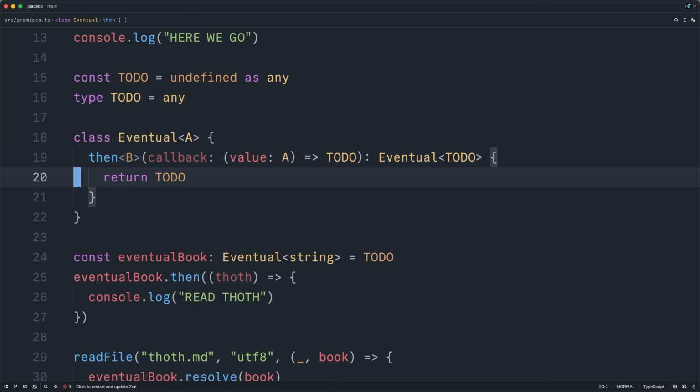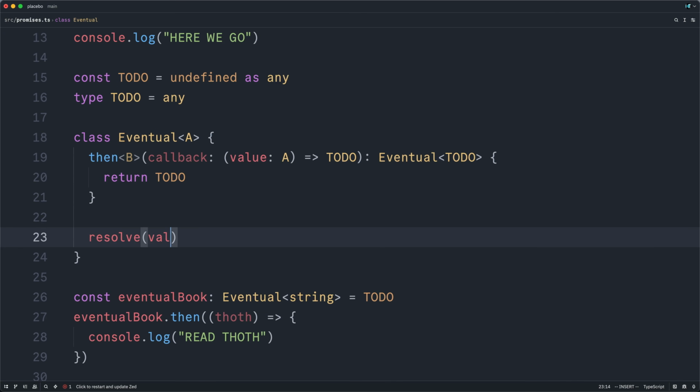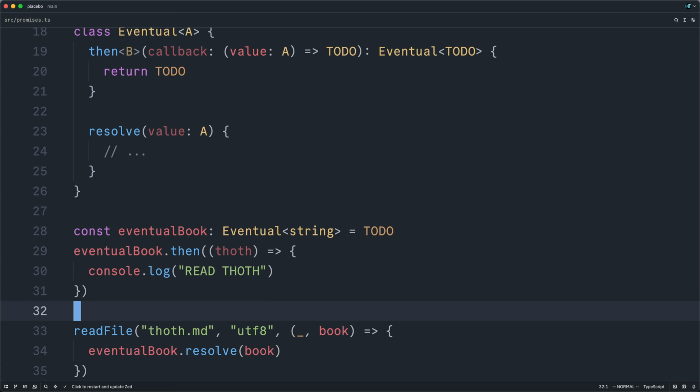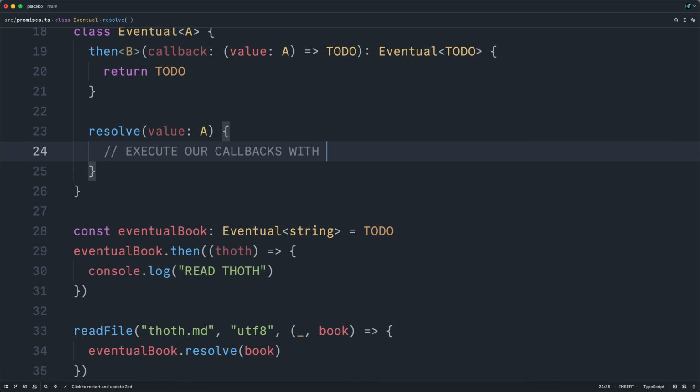The next thing to do is to stub out our resolve method. This should take the value that the eventual type should complete with, and then it should do something. Let me scroll down a little bit so we can see its usage in context. So as we just reviewed, when we call resolve with our payload, which will be a value of type A, in this case a string, we want this to execute any callbacks that were registered. So that's what we should do here. Execute our callbacks with the value.